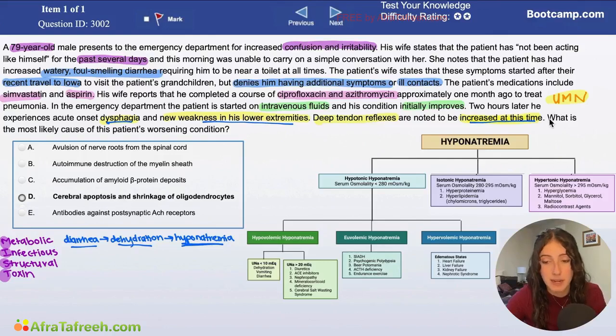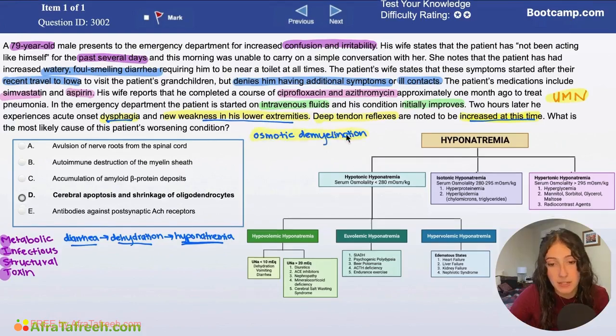So we have this upper motor neuron problem, and the question asks us what is the most likely cause of this patient's worsening condition. Well, taken together with the fact that we're rapidly correcting a patient's sodium, that he improves in the ED once we start our IV fluids and then begins to experience neurological symptoms, this is a classic presentation for osmotic demyelination syndrome.